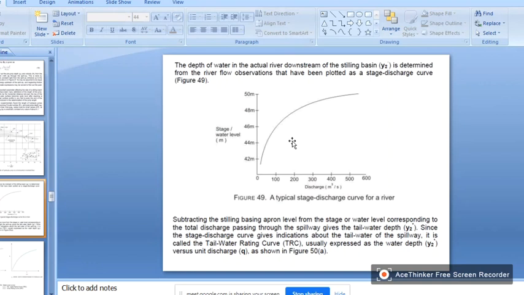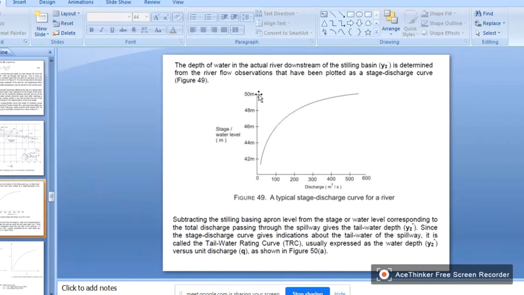A stage means that if you know the stage in a river, then you can calculate the discharge at a particular cross section. Otherwise the reverse case also: if you know the incoming discharge into a river at a particular cross section is, let us say, 500 meter cube per second, then the possible depth of the water can also be calculated, right?